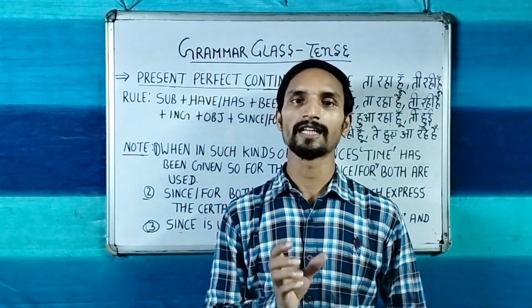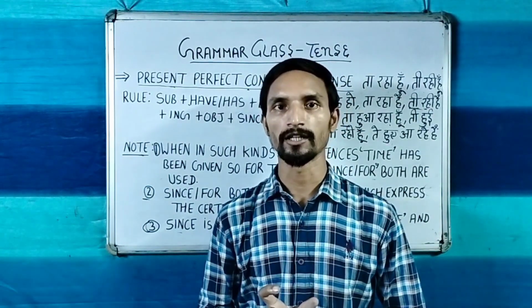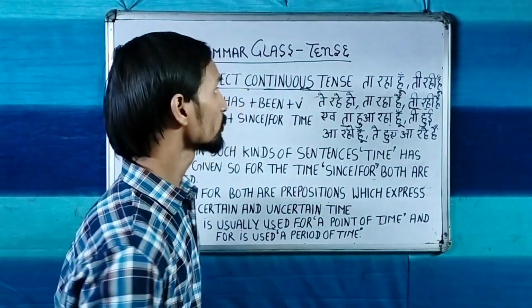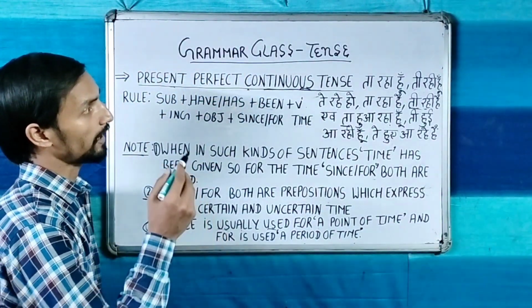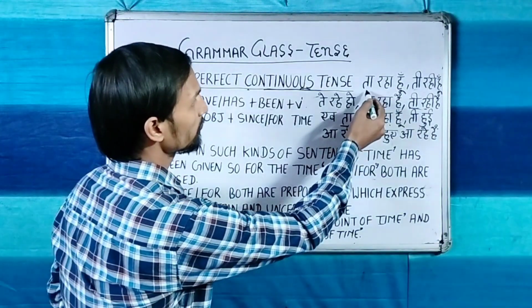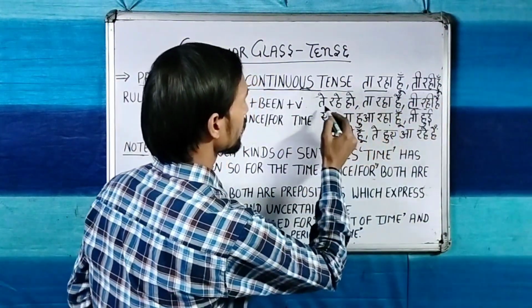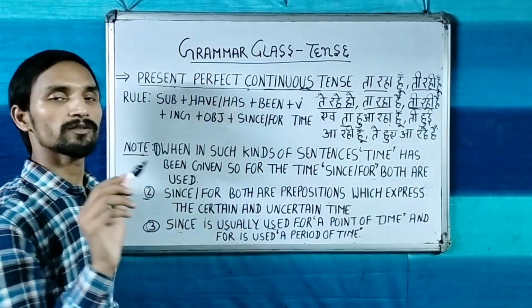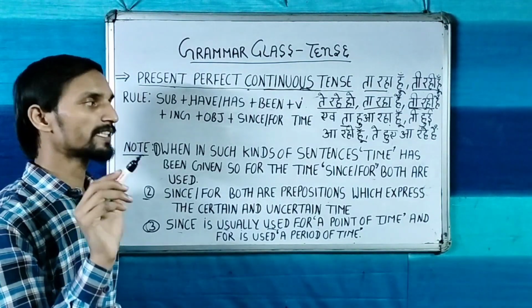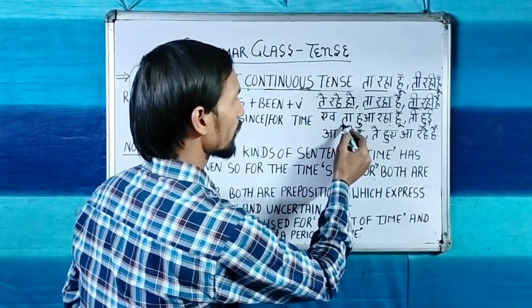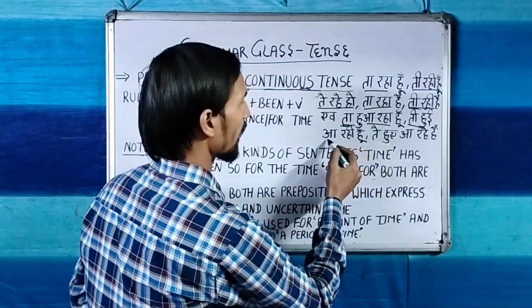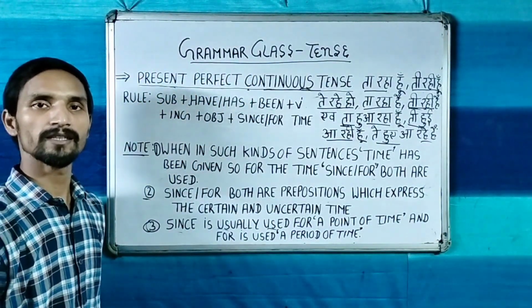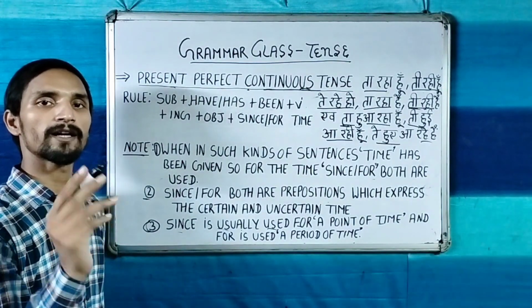Now let's know what is its identity and what is its structure, and we will also know in this video how to translate these sentences. So the identity of this sentence: when with the main verb ता रहा हूँ, ती रही हूँ, ते रहे हो, ता रहा है, ती रही है, these words are coming, that is called present perfect continuous tense. Except these words, if ता हुआ रहा हूँ, ती हुई आ रही हूँ, ते हुए आ रहे हैं, these words also express the present perfect continuous tense.